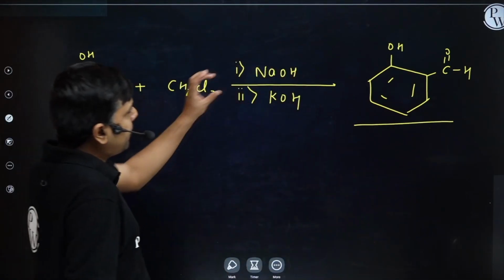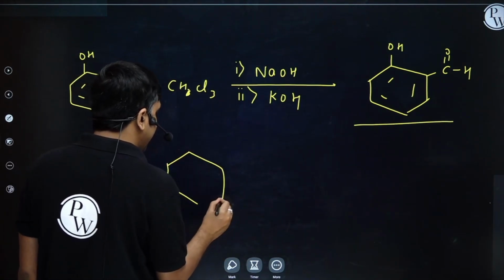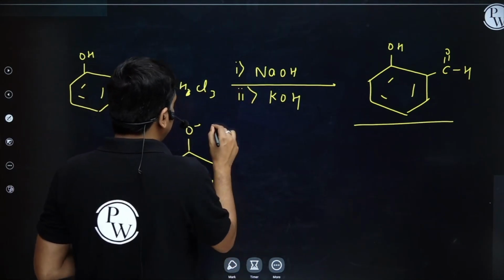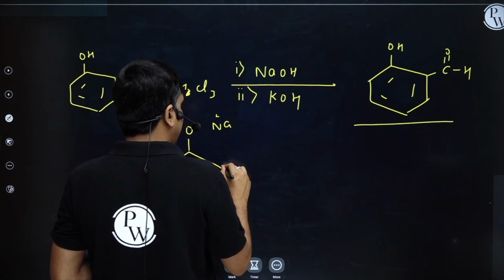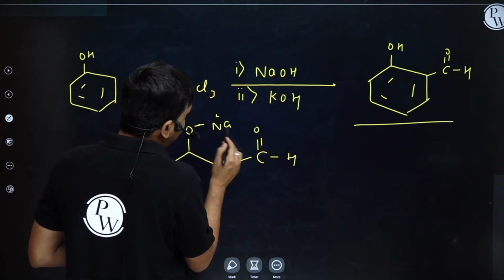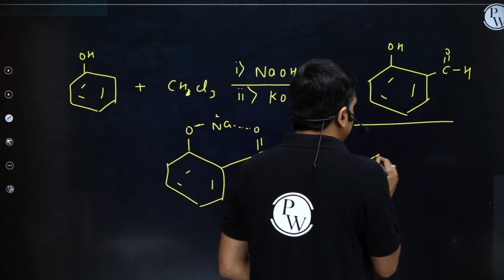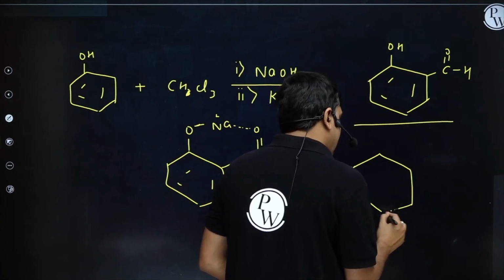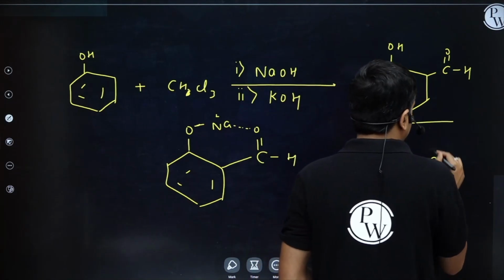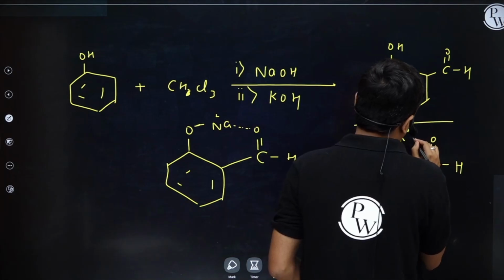Now student, if I take NaOH as a base, can I say I will have phenoxide ion, O negative. This O negative will get connected to Na positive and now I will have C double bond OH. So I will have a sort of ring formation here. And now if I take KOH as a base, I can write my TS like this, C double bond OH and K positive.